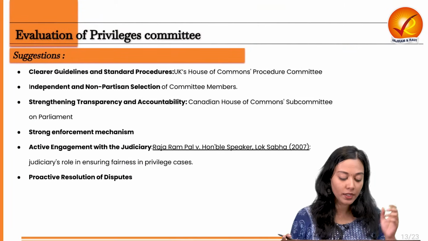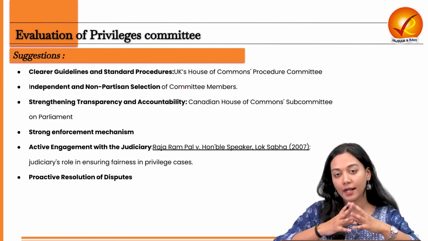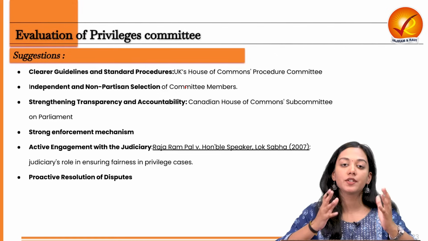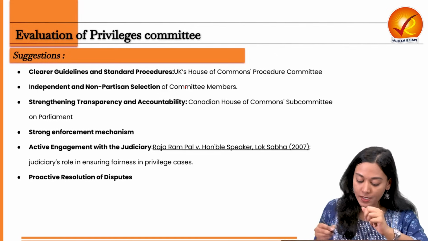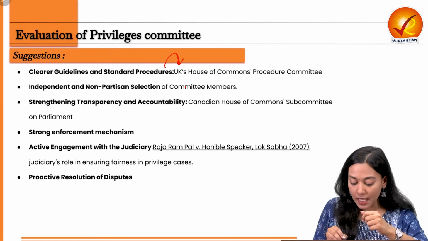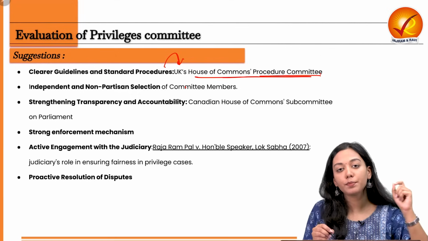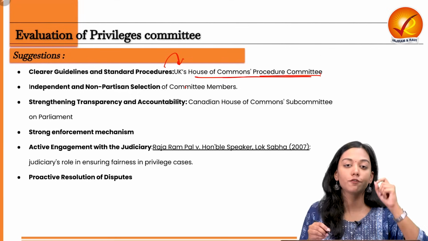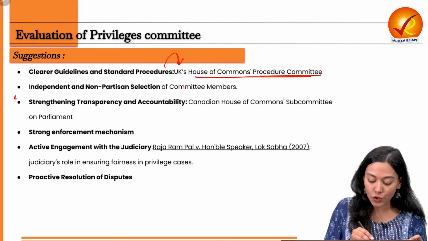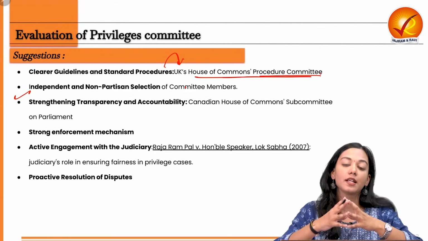So what is the way forward? It is very simple. First is to have clearer standard operating procedures and guidelines in order to have clarity and a standardized procedure in handling the cases. We can also take the example of a case study, the UK's House of Commons Procedure Committee, which has set up a proper standard procedure through which the determination of privileges and breach is done very, very objectively. The second thing is to have non-partisan and independent selection of the members working in the selection committee.